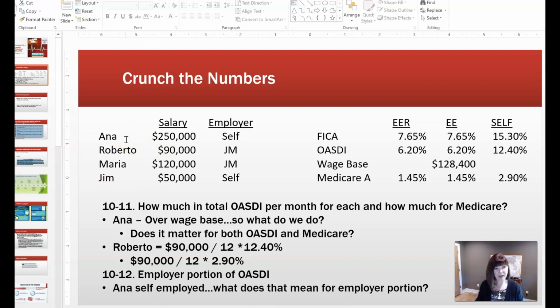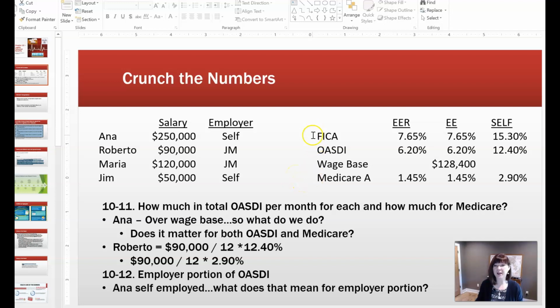So we've got Anna making $250,000, who is self-employed. Roberto, who is making $90,000 and who works for Johnson Manufacturing. Maria makes $120,000, also works for Johnson Manufacturing, and Jim, who makes $50,000 and is self-employed. So this gives us the different information here.